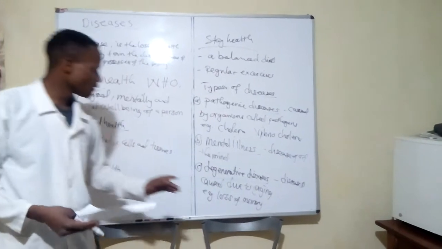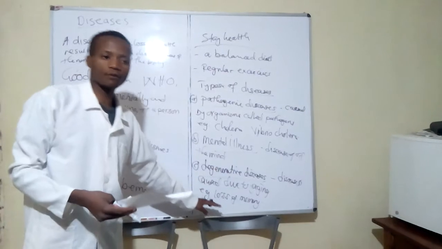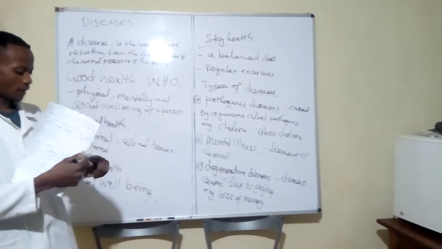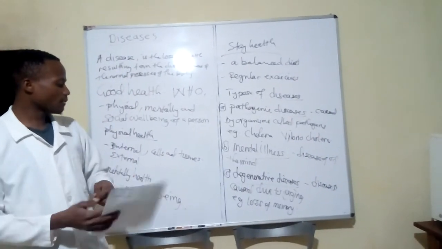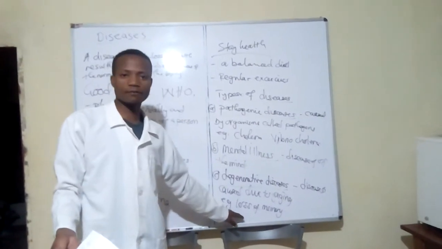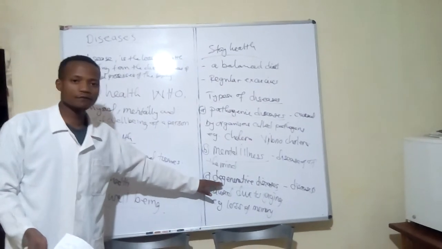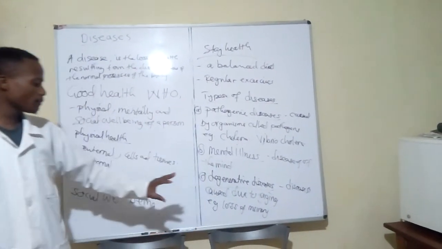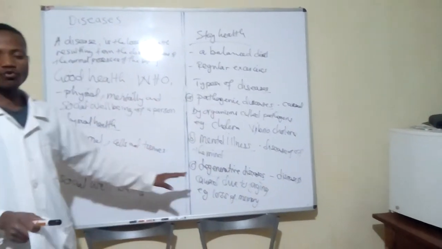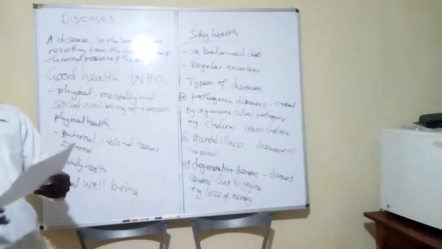Apart from that, there is the lack of attention and the loss of ability to solve one's own problems. As we are getting old, we fail to solve problems. I believe you have observed that when someone is too old, even to go to the toilet, they have to be taken. They are failing to solve such problems. Those kinds of diseases are called degenerative diseases. There is also the problem with the central nervous system, where the old person is shaking anyhow, failing to control the nervous system. Those are examples of degenerative diseases.